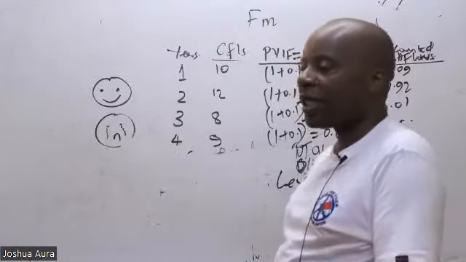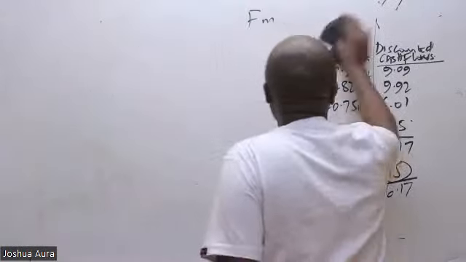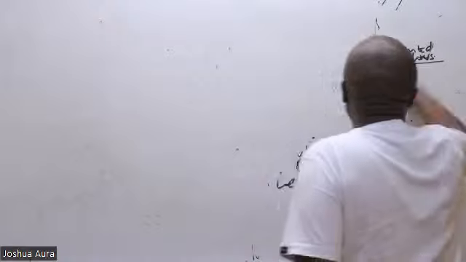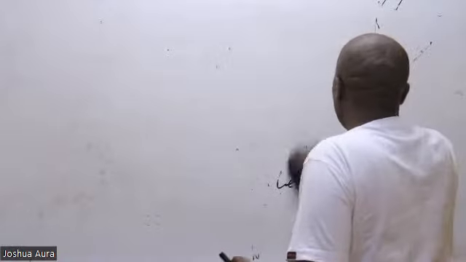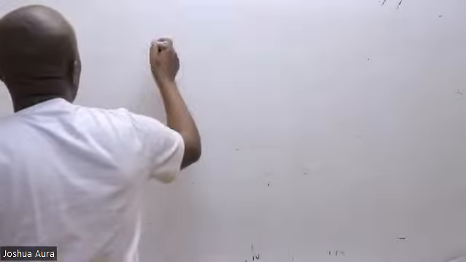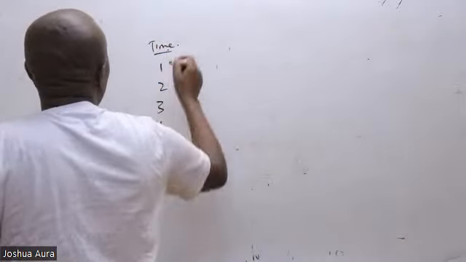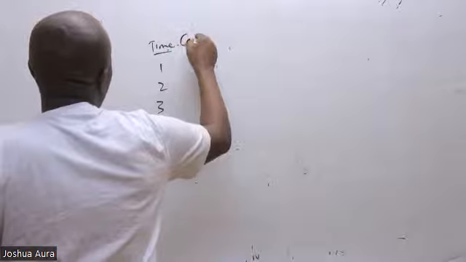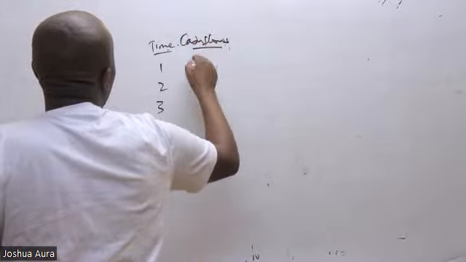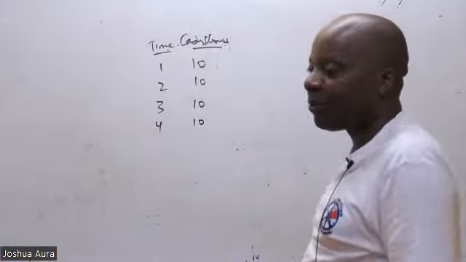And now in this second question, I'll have a small question that will move like this. Now we have time. Time 1, time 2, time 3, time 4. Then we have, in this case here, cash flow. So cash flow is 10, 10, 10, 10, 10, 10, 10, 10, 10, like that. And then I would want us, ladies and gentlemen, to use PVFA.